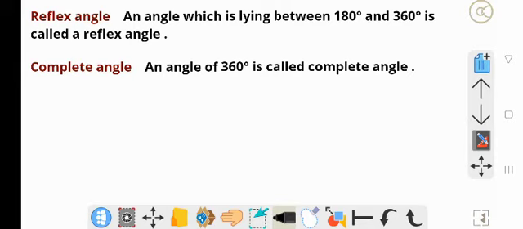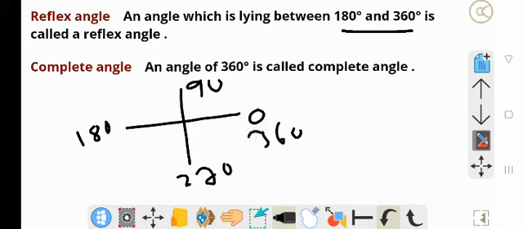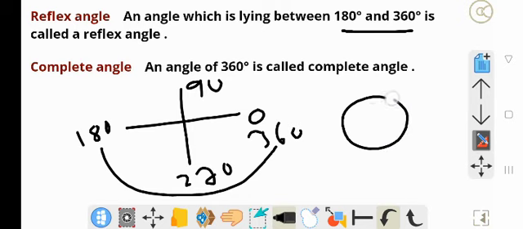Okay. Next, reflex angle. What is a reflex angle? An angle which is lying between 180 and 360 is called a reflex angle. See here, 0 degrees, 90 degrees, 180 degrees, 270 and 360. Here see, the angle between 180 and 360 is called a reflex angle. Okay. Complete angle means 360 degrees.